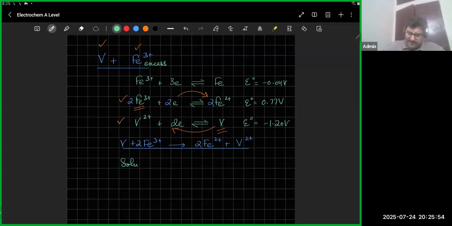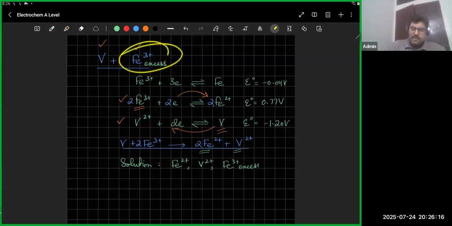So the solution after this reaction contains what? It contains Fe2 plus, it contains V2 plus, and it contains the excess Fe3 plus as well, which might be left behind. So the solution at the end of the reaction will have the products, and it will have some of the Fe3 plus that's still left. So what we're going to do is construct the second reaction now.